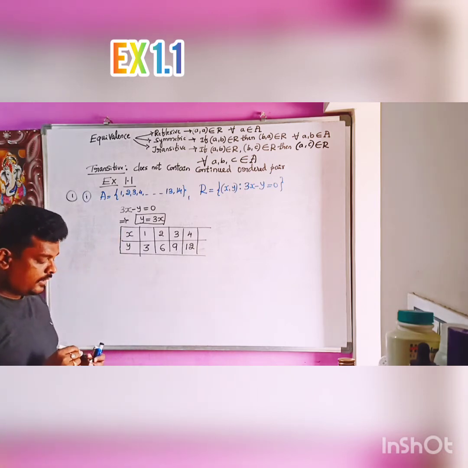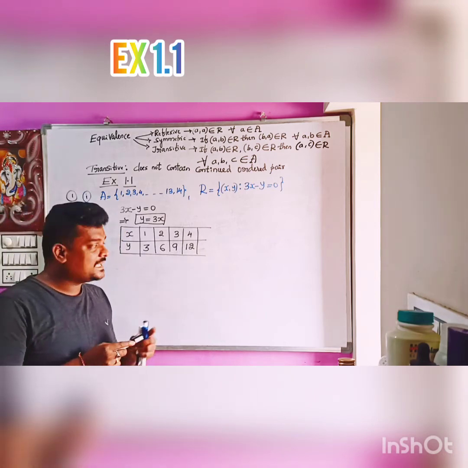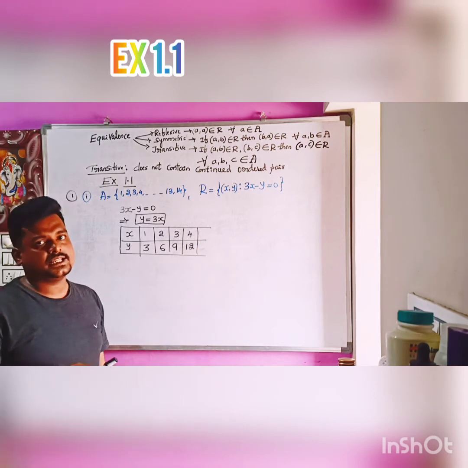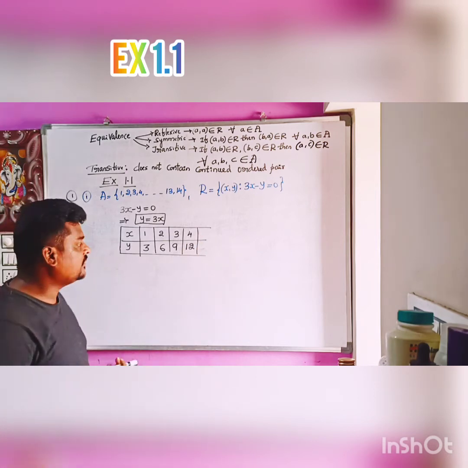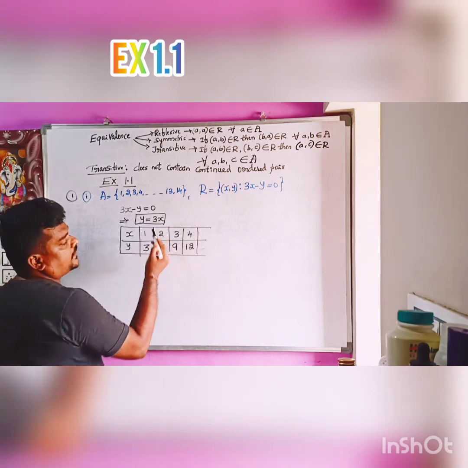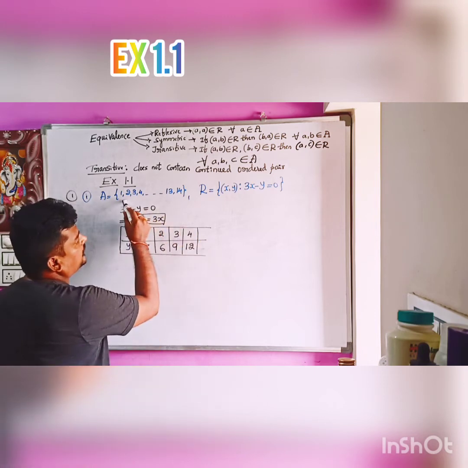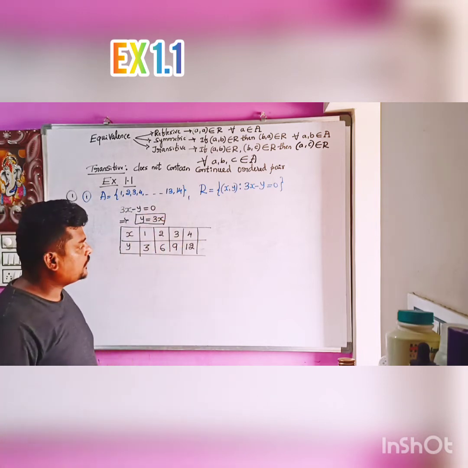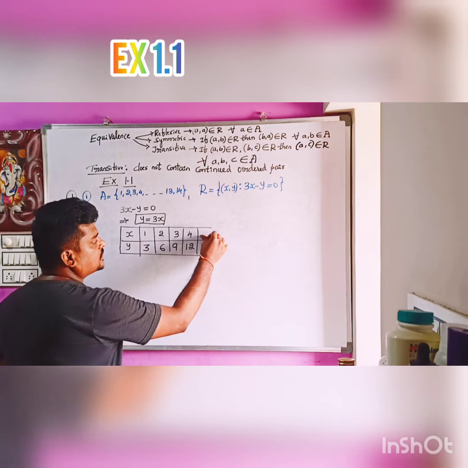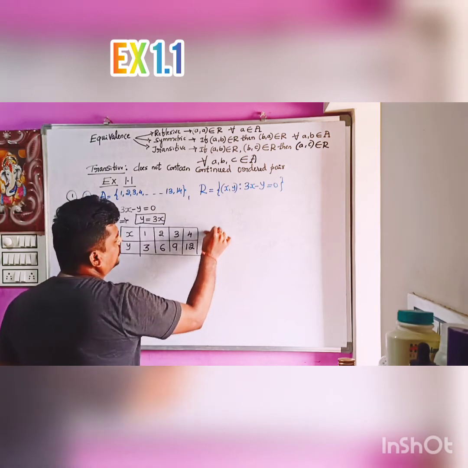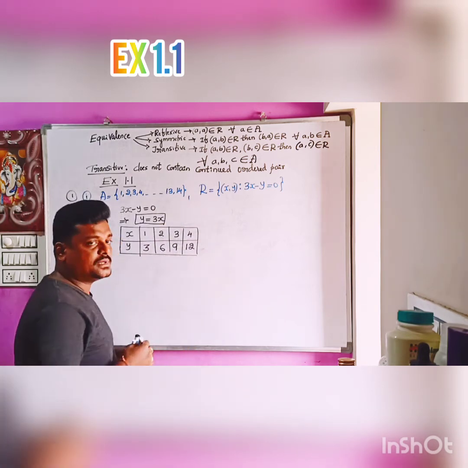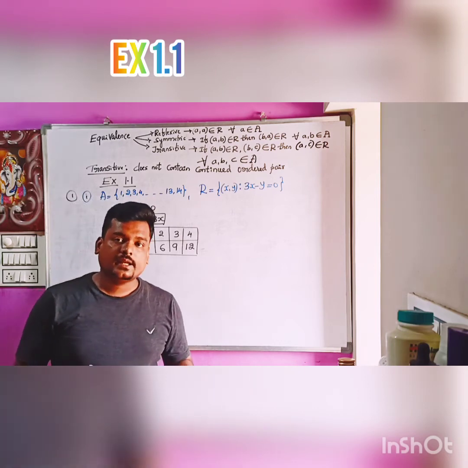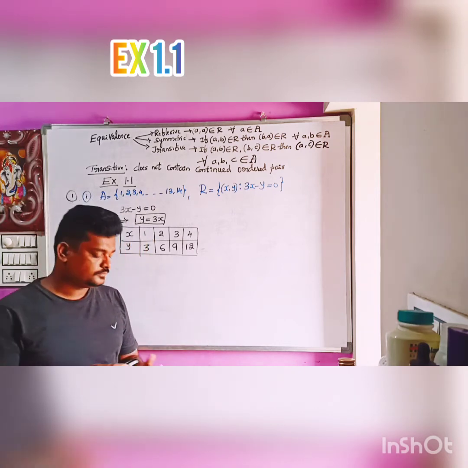Like this. Next we cannot take x as 5, because if you take x as 5, the corresponding value of y is 3 fives are 15. 15 is not there in the set. So therefore we have to stop here. Right. So up to x is equal to 4, because x equal to 5 means there does not exist the image for that element.